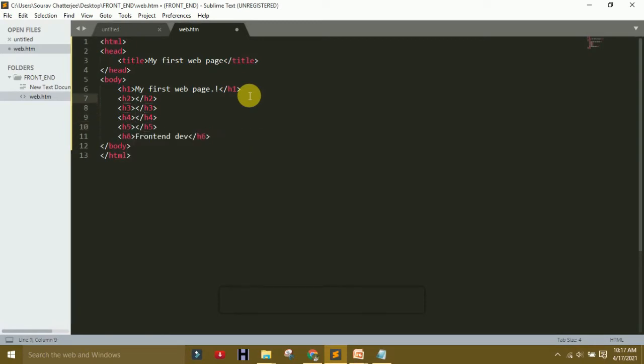Okay, then it is the heading 1, heading 2, the heading 3, is the heading 4, it is the heading 5. Okay, it is heading 1, heading 2, heading 3, heading 4, and it is heading 6.